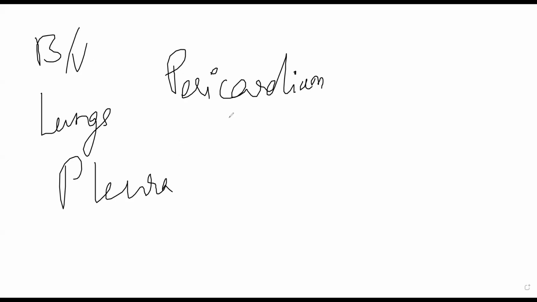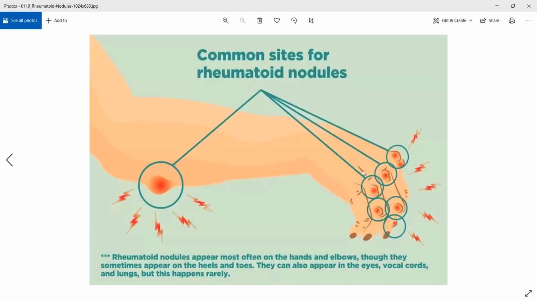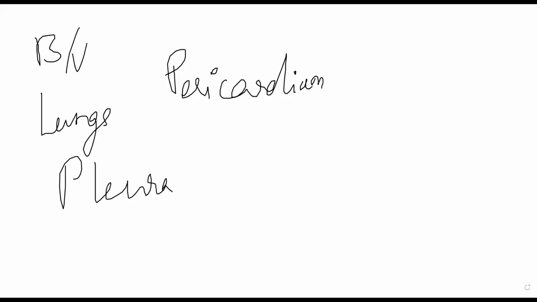One characteristic extra-articular manifestation that is seen in rheumatoid arthritis that you can use for diagnosis is rheumatoid nodules. Rheumatoid nodules look like this. As you can see, big nodules will appear on various parts of the body, specifically on the hands, on the phalanges of the patient, near the elbow. You will see that these will appear in other areas as well, on vocal cords, eyes, lungs. These nodules start developing in many different places. This is a characteristic feature of rheumatoid arthritis.